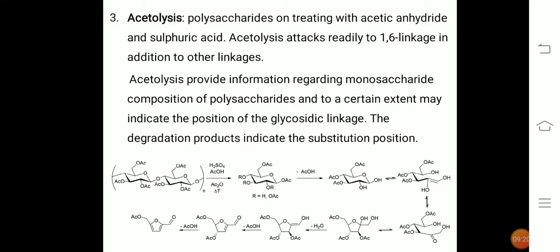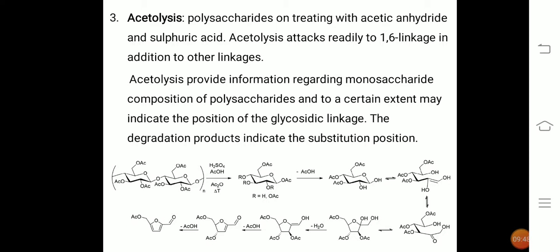Next is acetolysis. Polysaccharides treated with acetic anhydride and sulfuric acid undergo acetolysis, which takes place readily at the 1,6 linkage in addition to other linkages. That means if there is a 1,6 linkage between the sugar units, then that part undergoes acetolysis easily.